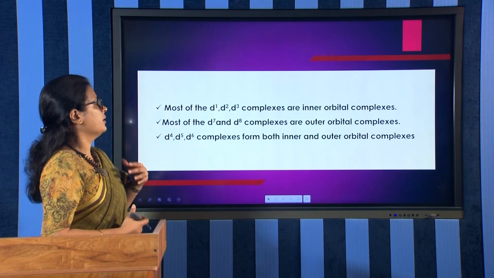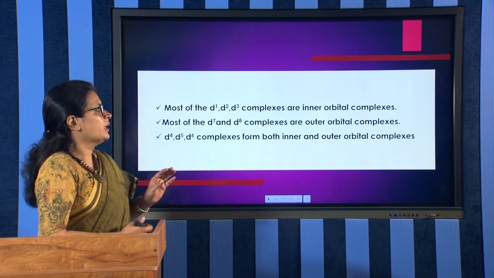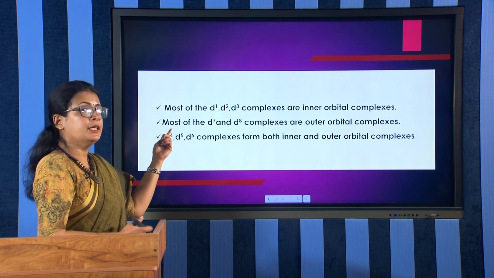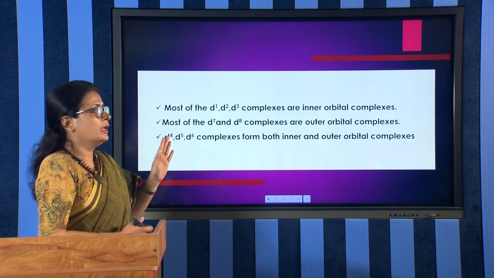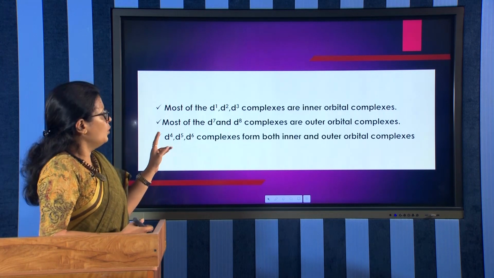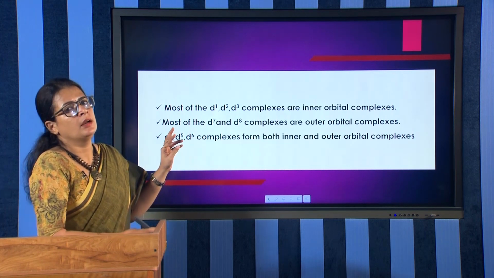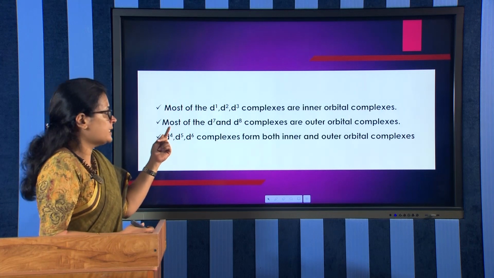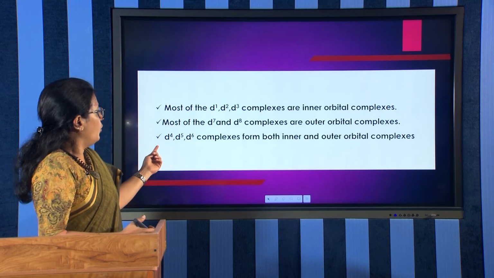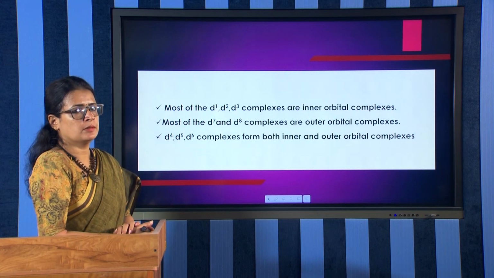And now we can generalize that most of the d1, d2, d3 complexes are inner orbital complexes. That is, most of the complexes with the electronic configuration d1, d2, d3 are inner orbital complexes, and most of the d7 and d8 complexes are outer orbital complexes, but d4, d5, d6 complexes will form both inner and outer orbital complexes.